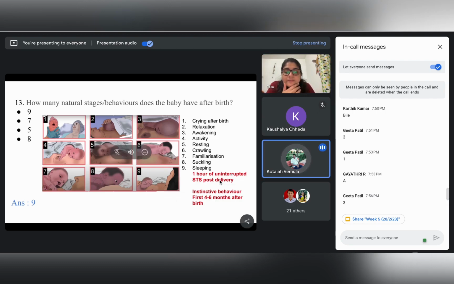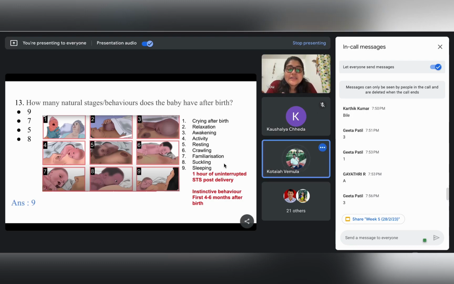So the breast crawl is a part of the initiation of the breastfeeding, no? Yes. Breast crawl as a process is the initiation of the breastfeeding, the entire process, right?